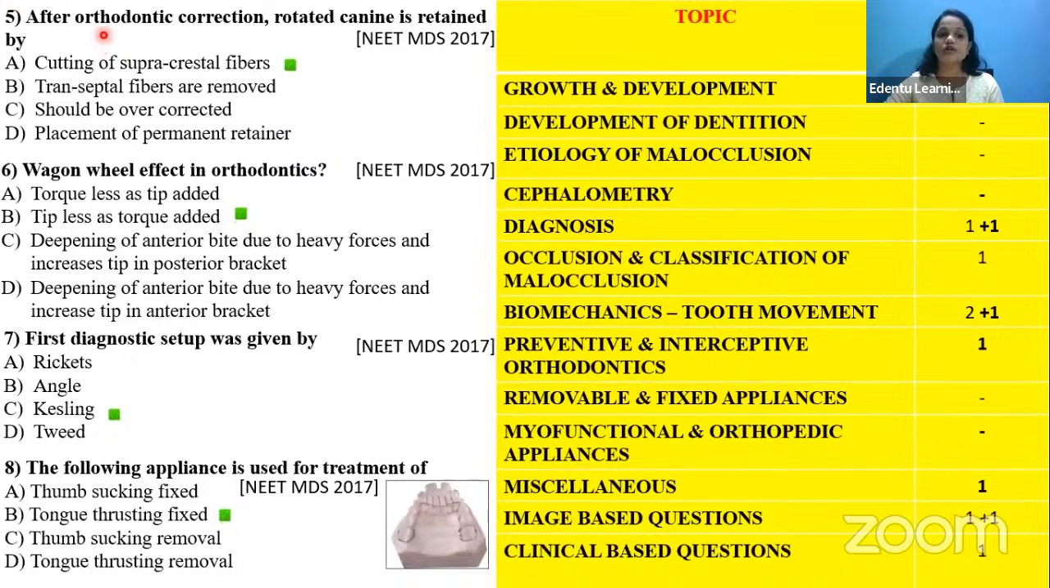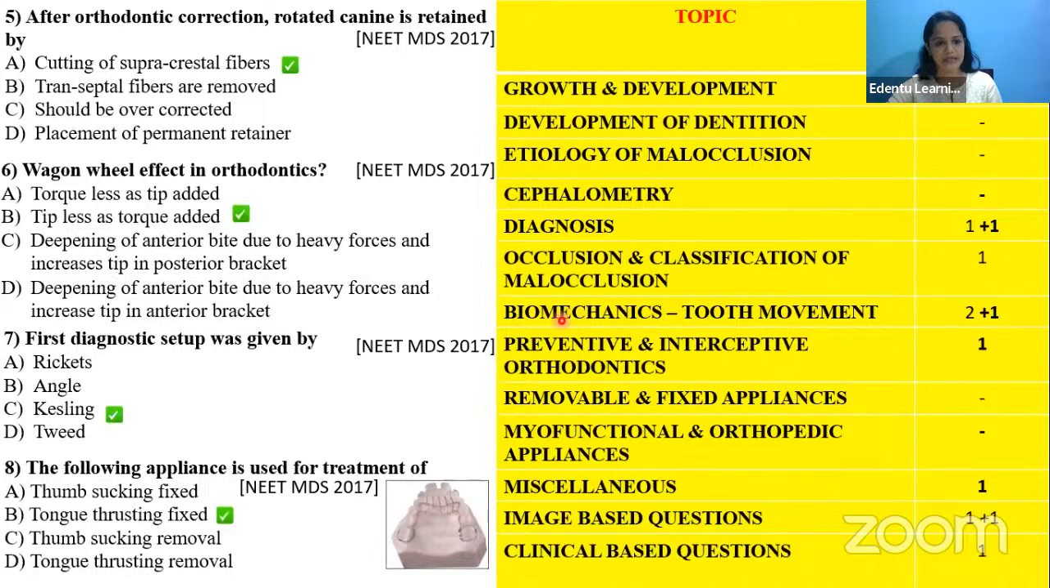Next, after orthodontic correction, we were talking about retention and relapse. This retention and relapse topic and the treatment planning topic, we will put under a separate heading called miscellaneous. So this relapse question will come under the miscellaneous topic.